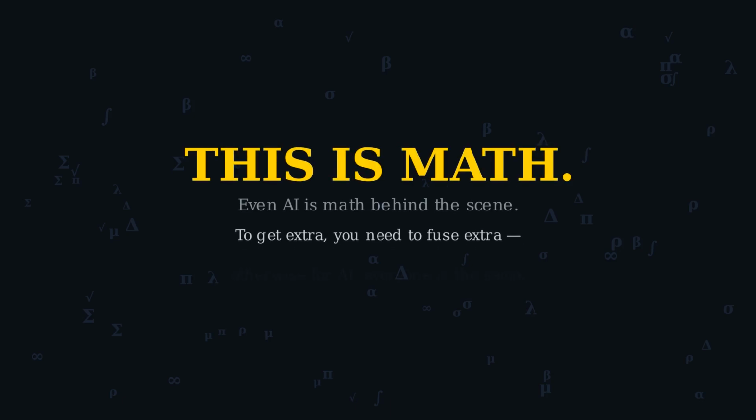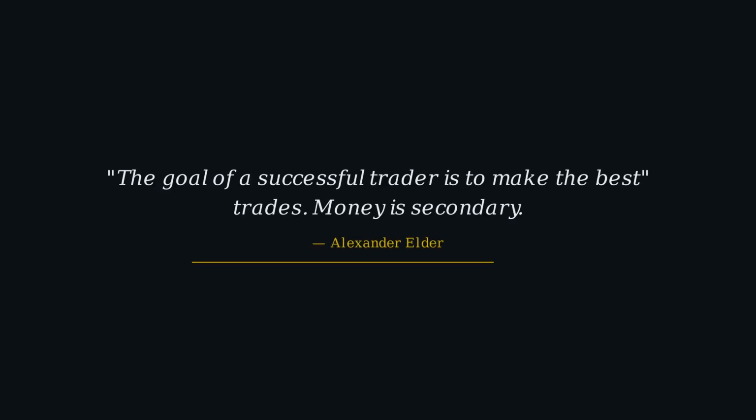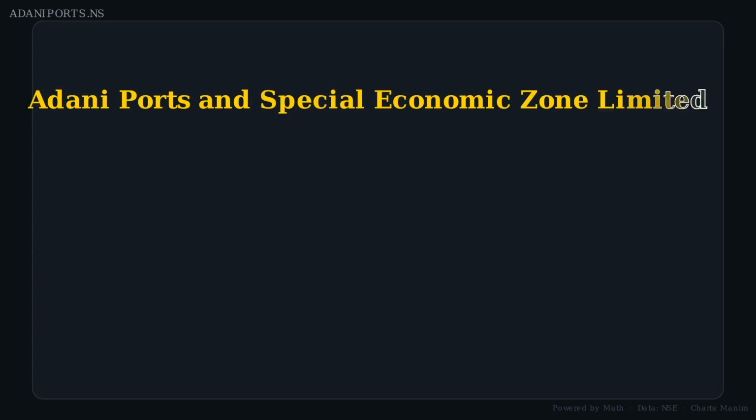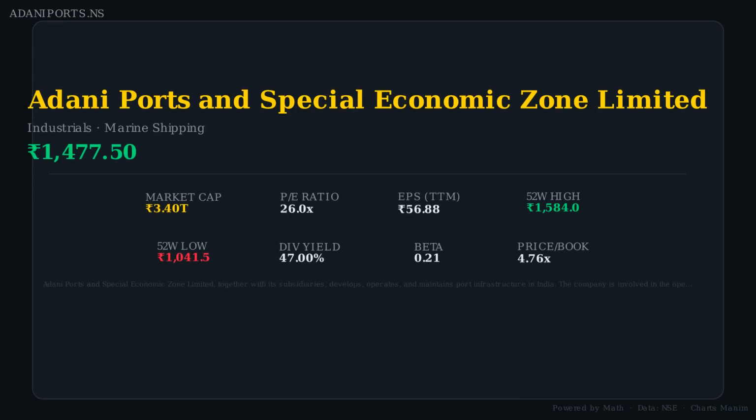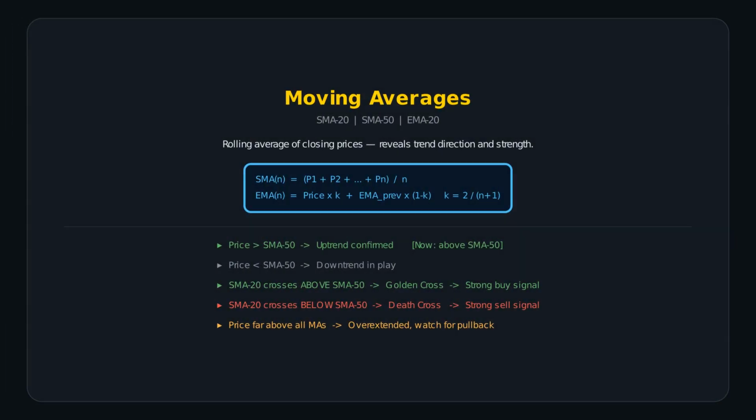This is Math. Welcome to the technical analysis of Adani Ports and Special Economic Zone Limited. ADANIPORTS.NS is an industrials company with Rs 3.4 trillion. Over the past 3 years, the stock has gained 117.2%. We will break down 4 key indicators: moving averages, Bollinger bands, RSI, and MACD, because every line on this chart is a formula. Let us start with moving averages, the foundation of trend analysis.